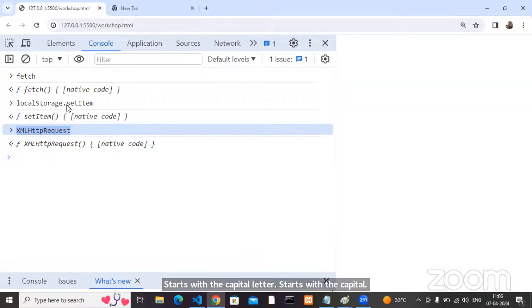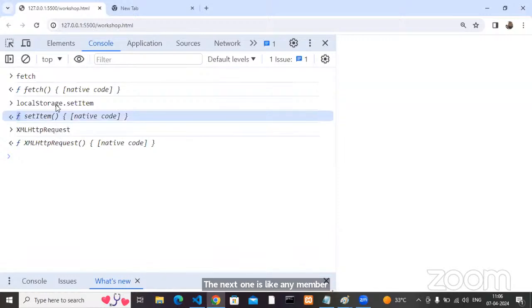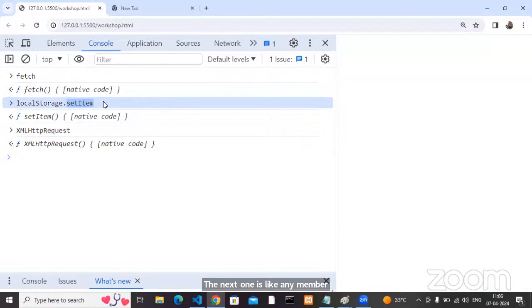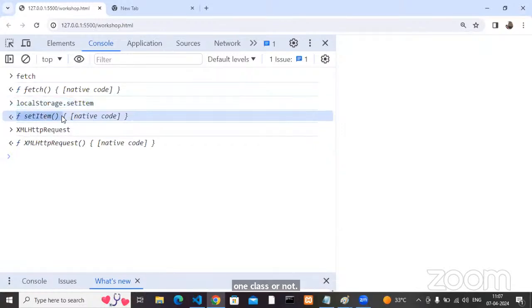The next one is a member that is going to be called with some other reference. See here, setItem is not called directly. It is called using another reference. That other reference is what? An object. With an object, you are able to call the member, which means it is a method inside a class. So simply you can say my setItem is a method inside the Storage class.